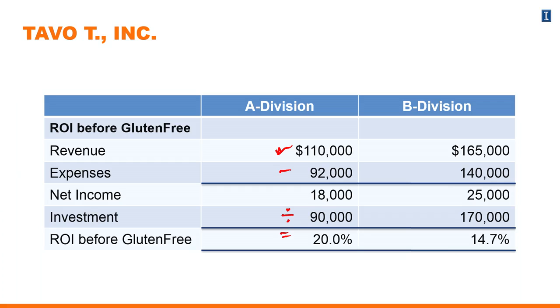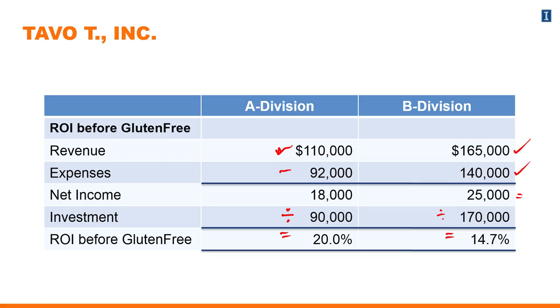On the B division side, we were told that revenues are $165,000. Expenses are $140,000, yielding a net income of $25,000. The investment base for Division B is $170,000. Dividing profit by that investment base, $25,000 in profit divided by $170,000 in investment or assets, is equal to 14.7%.